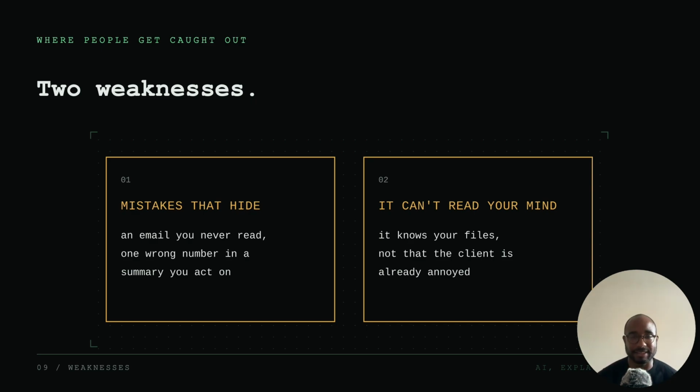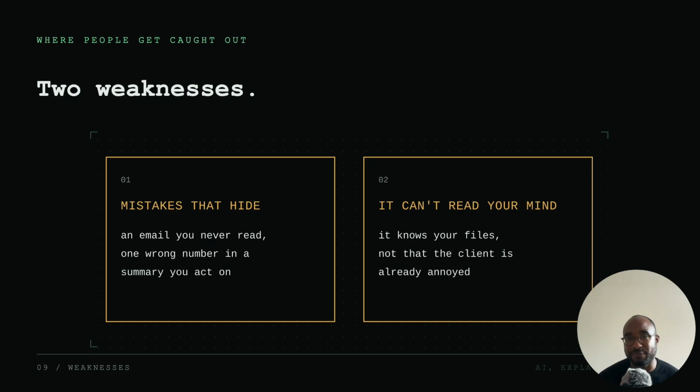Not good. And the second issue with agents, but this is, I would say, generally with AI, is that an agent cannot read your mind. So if, for example, you ask it to carry something out, but you haven't necessarily given it any wider context, it'll probably carry out that task and it'll probably do very well at it.